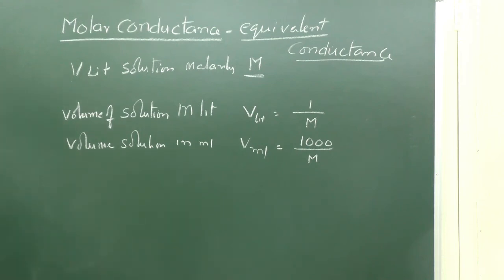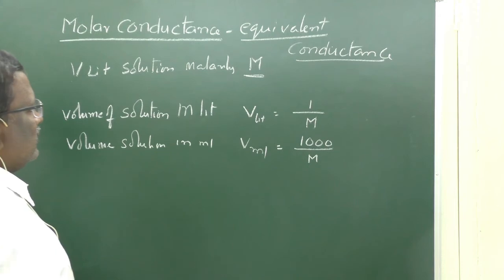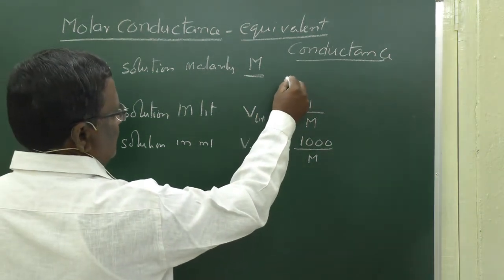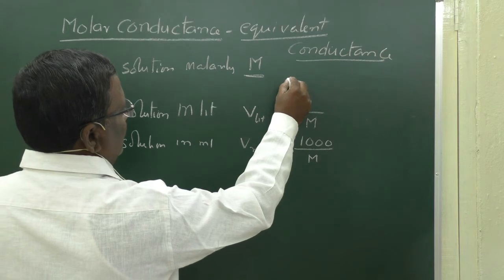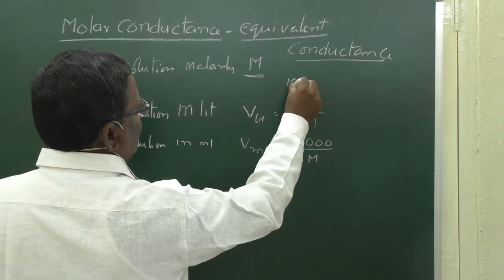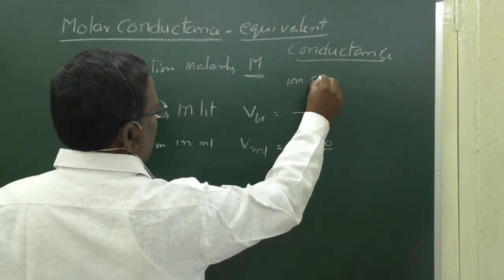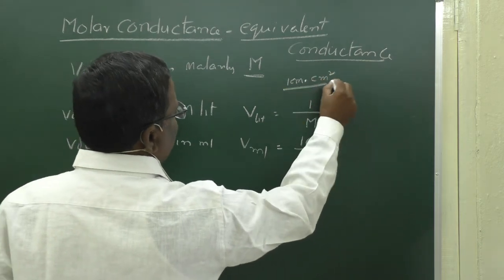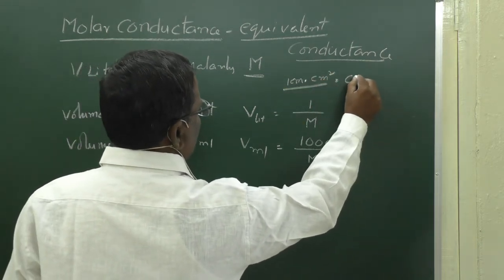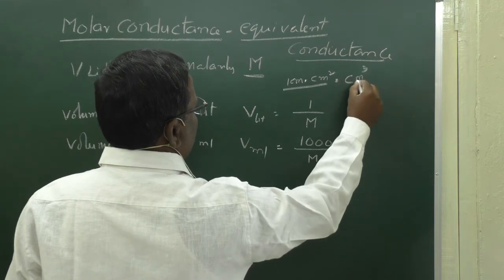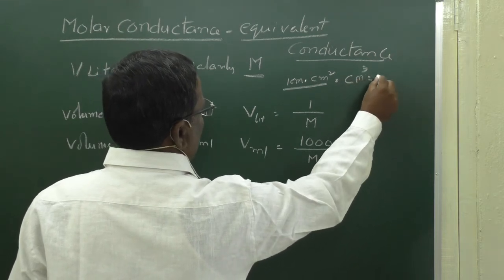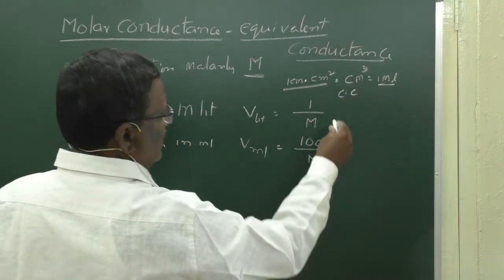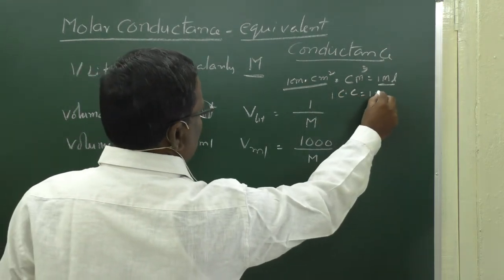But the specific conductance means the conductance carried in 1 centimeter length and 1 square centimeter area, which will be a cubic centimeter. This cubic centimeter is nothing but 1 ml. Cubic centimeter means cc. 1 cc is equal to 1 ml.